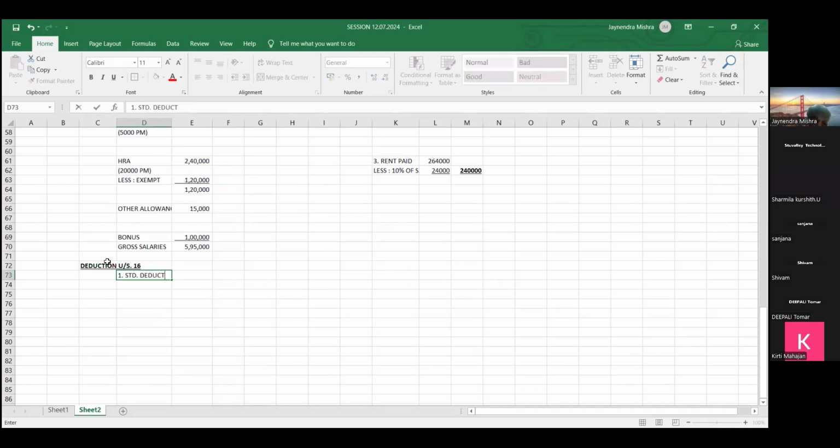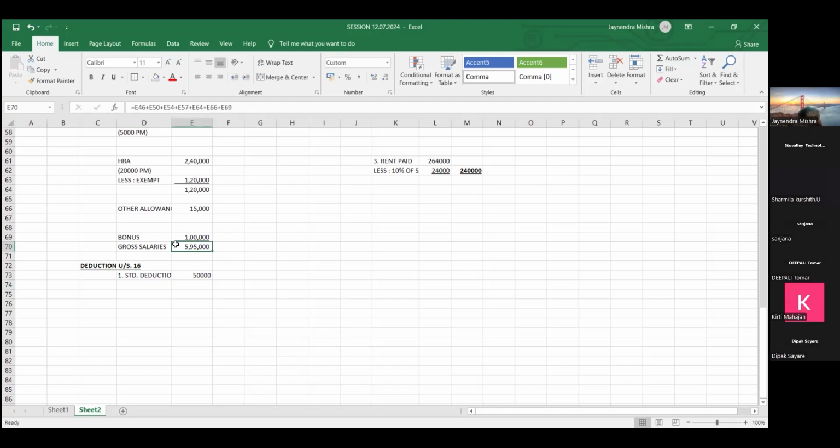Standard means what, friends? This is available to everyone who is having income by way of salary. And the limit is also same. When standard deduction means government says whatever salary you are earning, out of that 50,000 will reduce and you pay tax on the remaining salary.